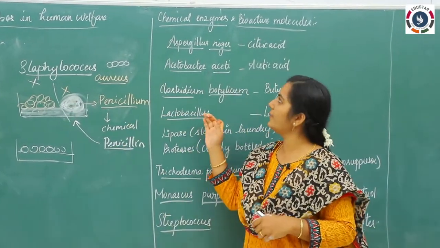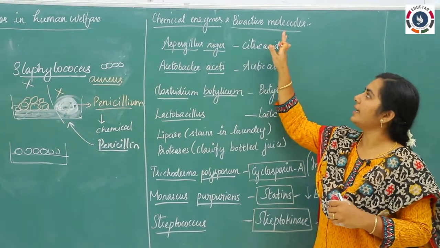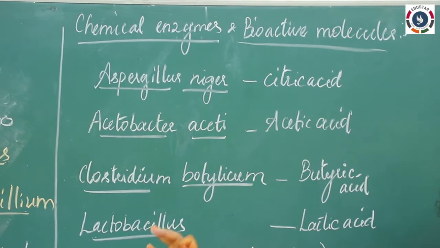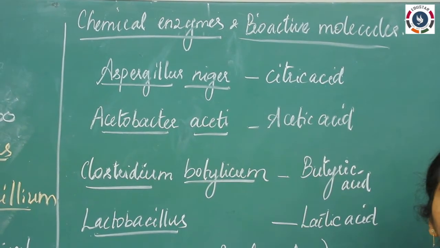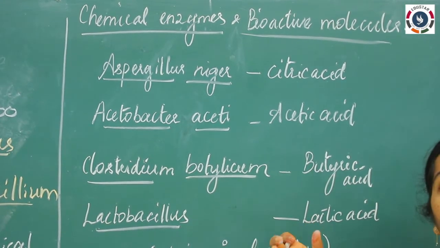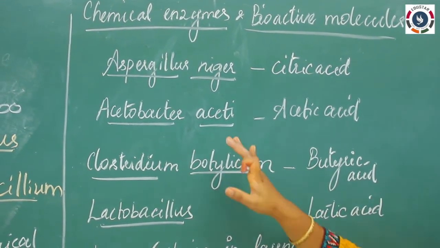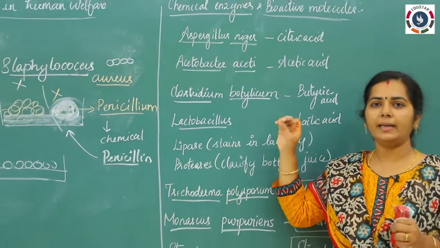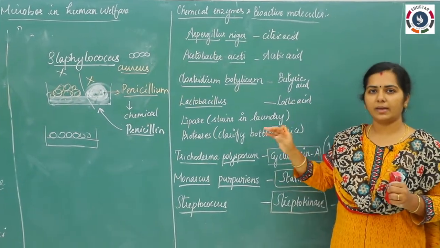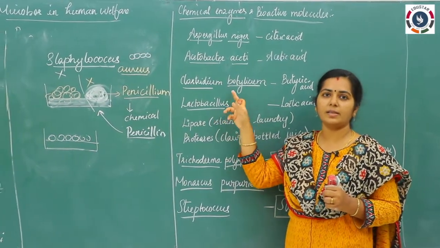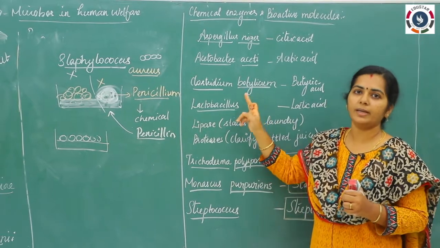The other applications we have are enzyme production as well as bioactive molecules. Apart from industrial and household products, microorganisms also play an important role in industries. Okay, so they are giving important acid molecules. These are all the microorganisms you have to remember. Write the names twice or thrice, then only will you be able to memorize the spelling of the genus as well as the species. You should not go wrong in the spelling.